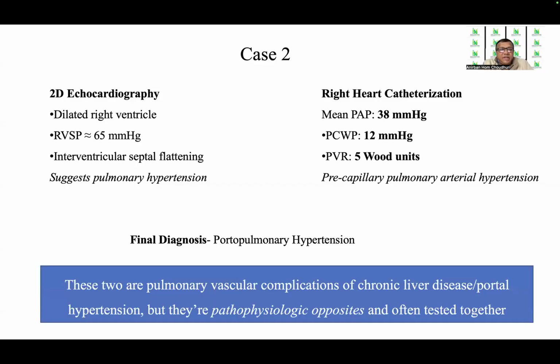So both these conditions are pulmonary vascular complications of chronic liver disease and portal hypertension, but they are pathological opposites and often tested together.